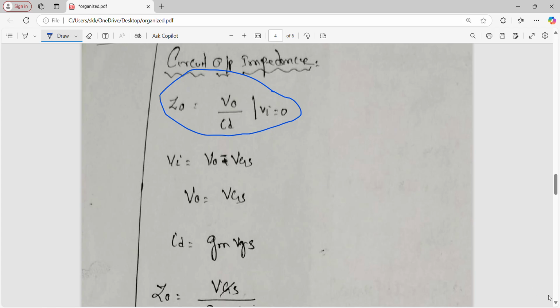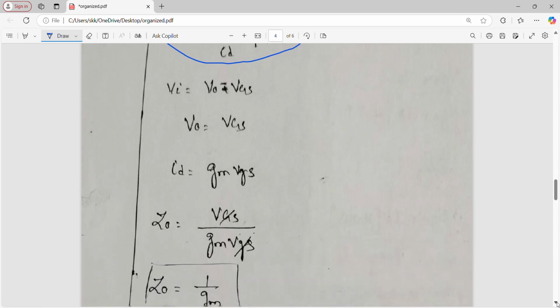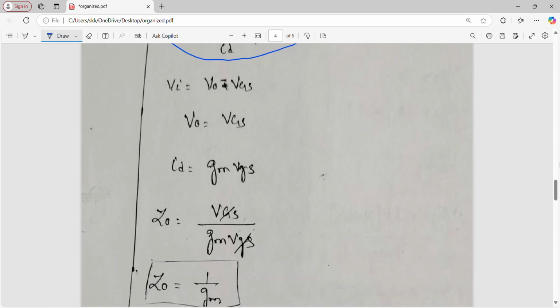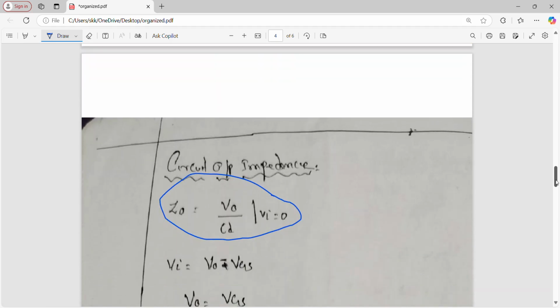Here, why does it come as plus instead of minus? Simple, it should not. That's why we changed the plus into minus. Okay. So V naught is equal to VGS. Now, what is Z naught? Z naught is equal to V naught by ID. What is V naught? V naught is equal to VGS, right? Super.